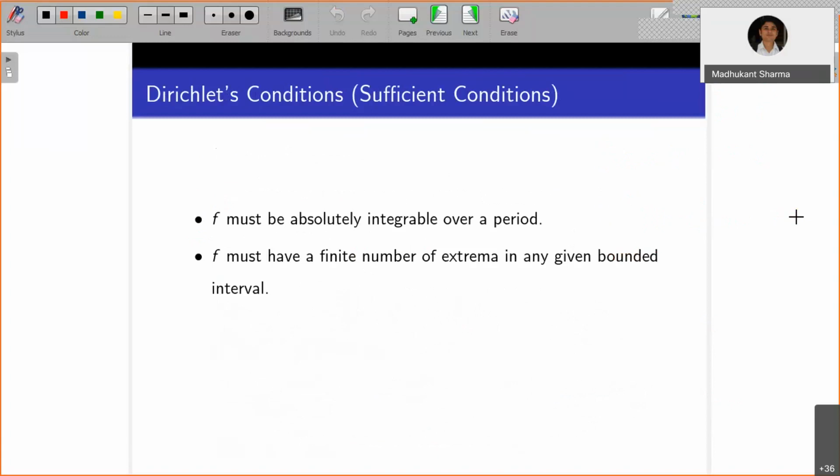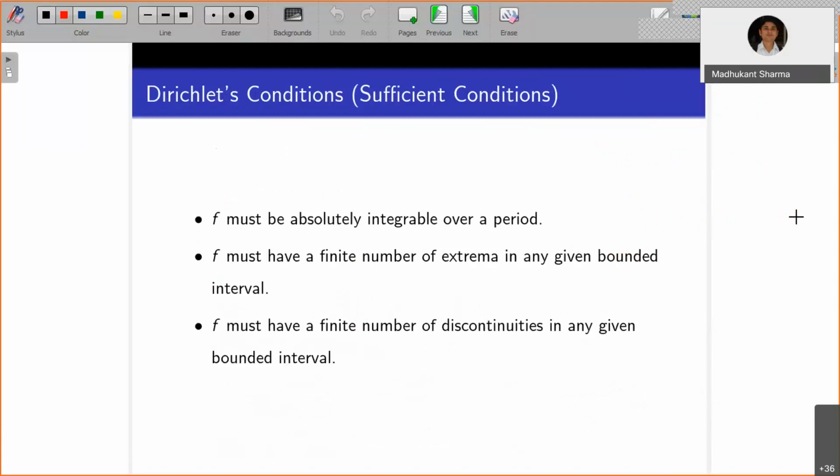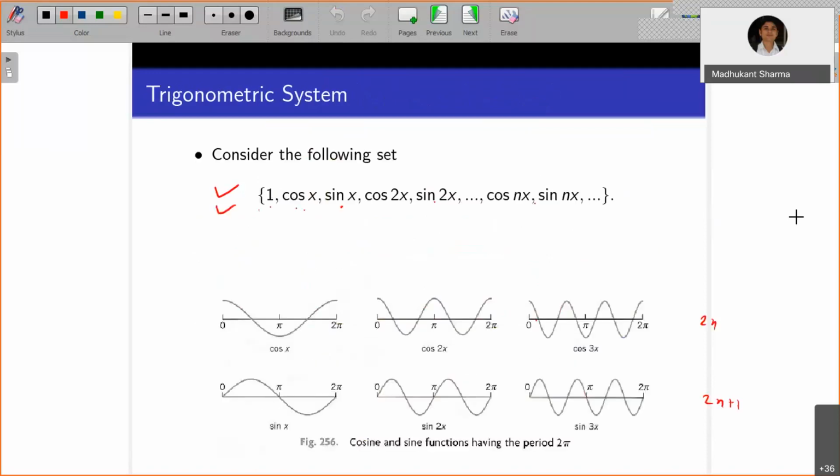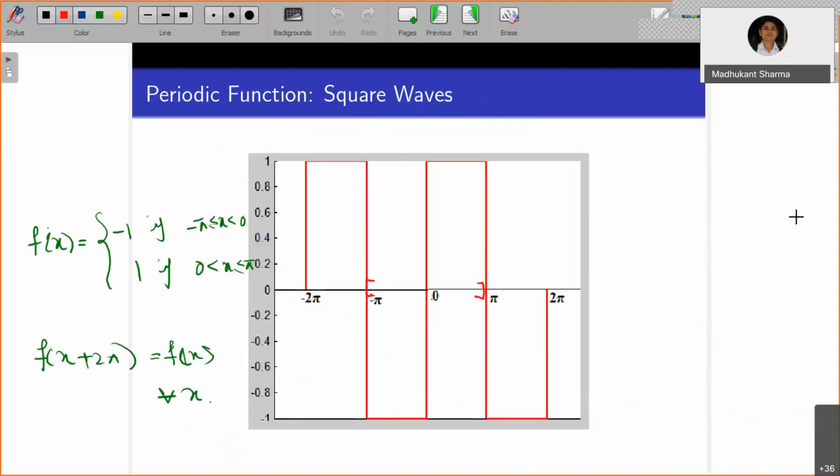The last condition is f must have a finite number of discontinuities in any given bounded interval. So f is either continuous everywhere on the entire interval, or it may have at most finitely many discontinuities. For example, you can see the square wave, which has finitely many points of discontinuity at 0, pi, and minus pi.